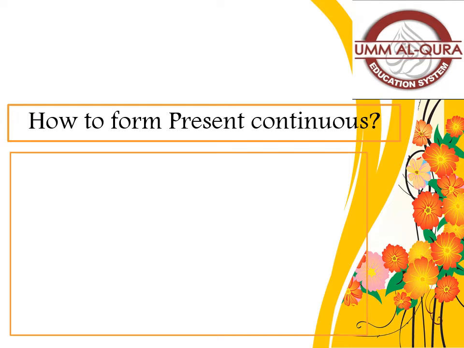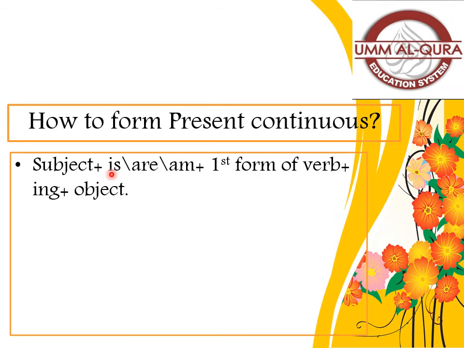How to form present continuous tense? It is very easy, and the same pattern will be followed in past and future continuous tense also. First of all comes the subject. I already explained in my previous video what the subject is. Then we will use a helping verb, which are is, are, am. These three you can use with their respective noun or subject. Second is the first form of the verb. With the first form of a verb, we are going to add ing to make it continuous, and in the end will come the object.